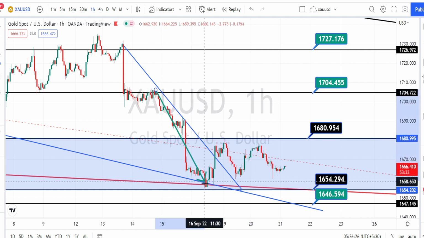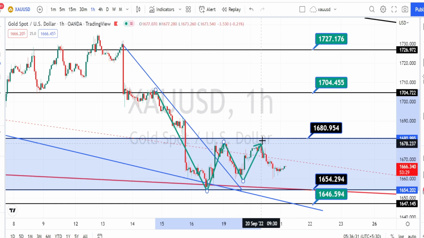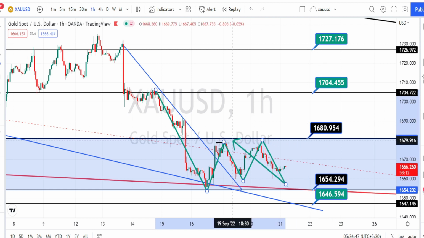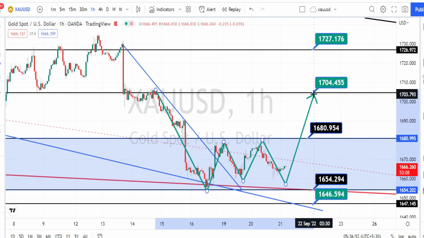Here we can also notice that the price action is forming a pattern similar to a triple bottom pattern. Wait for it to give a breakout from the resistance level of 1680, which means that it will be breaking the neck level of the triple bottom pattern, and the next level of resistance from the daily time frame is going to be around 1704 or 1700.